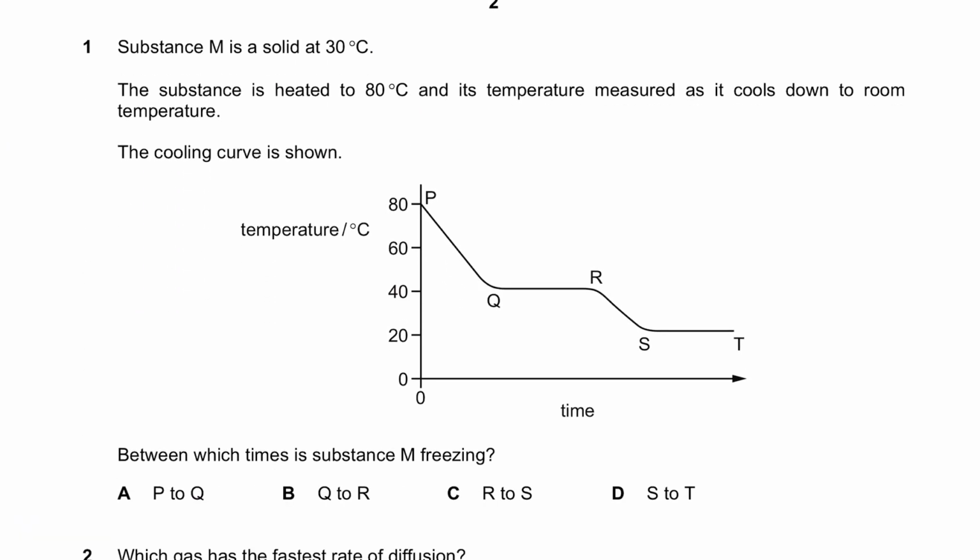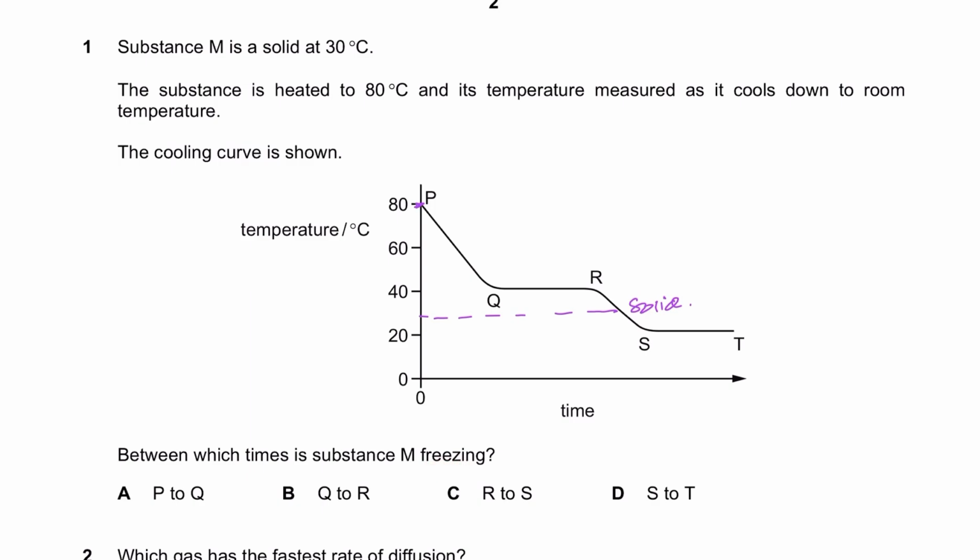It says substance M is a solid at 30 degrees Celsius. So between 20 and 40, there's 30 degrees Celsius right here. It's a solid at this particular temperature. And it's saying the substance is heated to 80 degrees Celsius. So it's heated up until this point. And it's saying the temperature is measured as it cools down to room temperature. The cooling curve is shown. So obviously the cooling curve shows you how the temperature of a substance changes as it's cooled down. So the temperature is decreasing, becomes constant at 40, decreases from R to S, and then becomes constant from S to T, right? So it's saying between which times is substance M freezing?